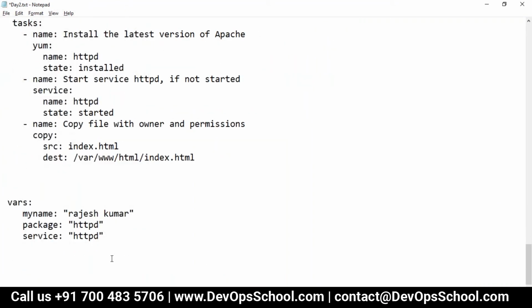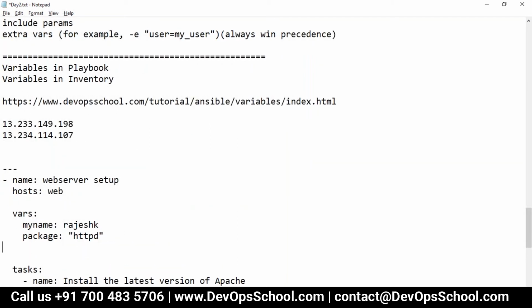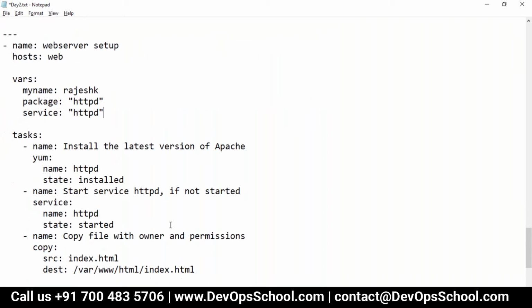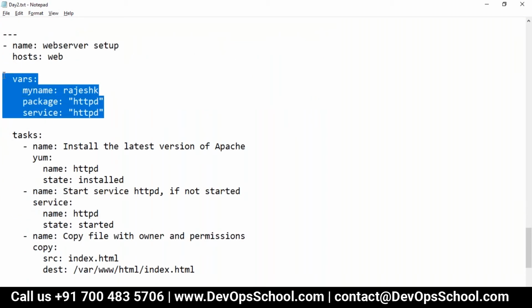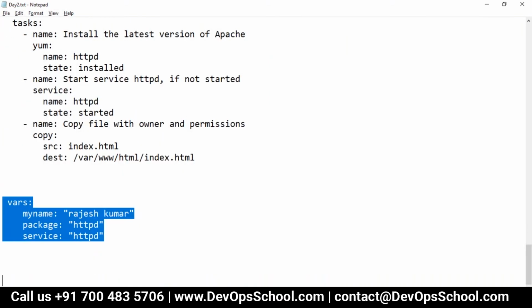See here, service httpd. And this is the variable you declare. See here. So this is one of the ways we declare the variables in the playbook. Okay. Now I'll delete this.